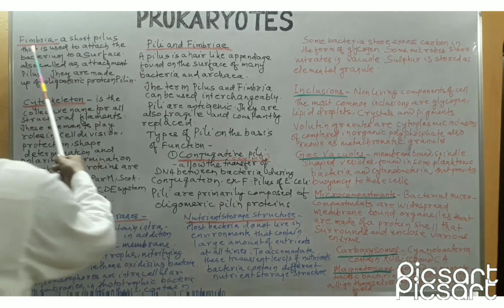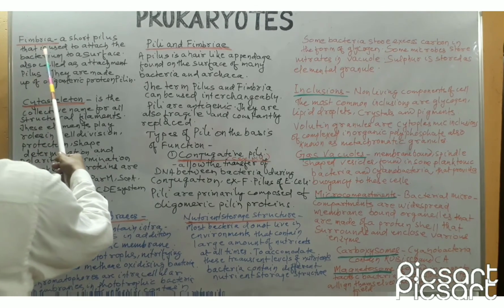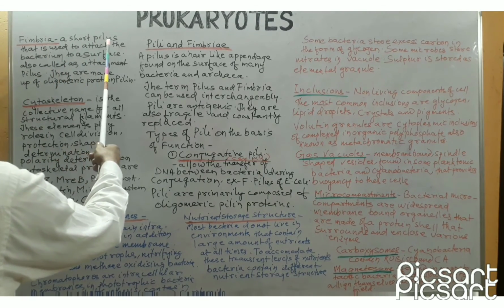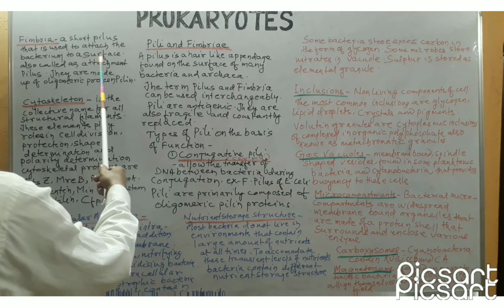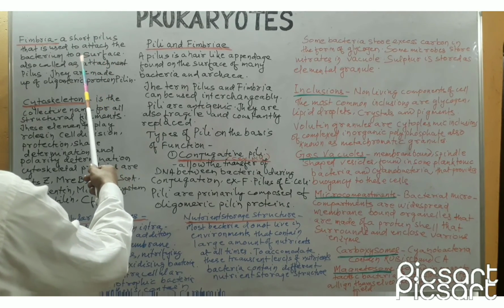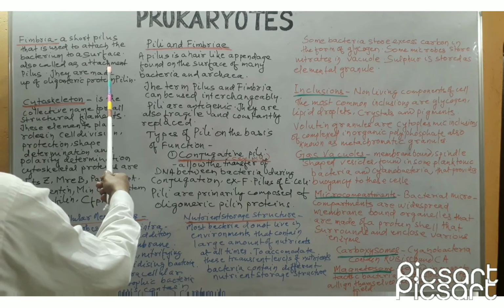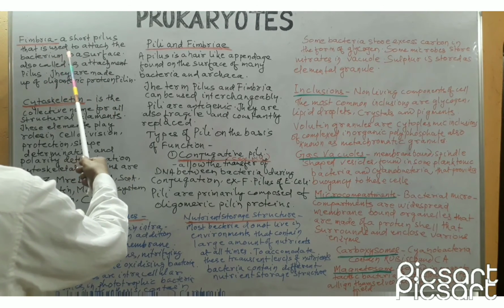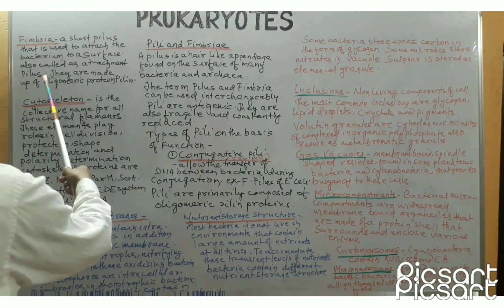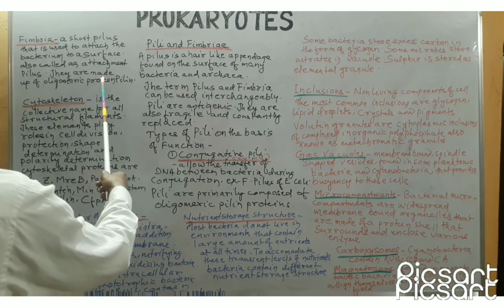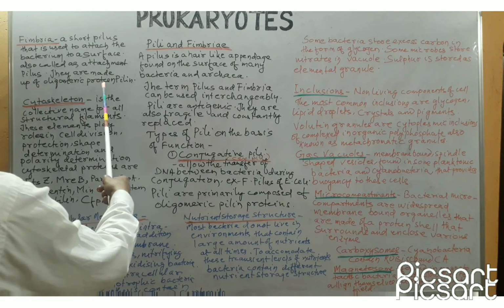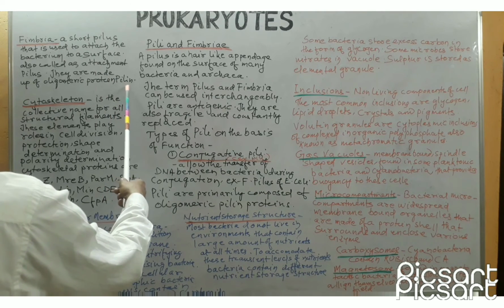Then fimbria. Fimbria is a short pilus that is used for attachment. Fimbria is used to attach the bacterium to a surface. So, they are called attachment pili. They are also made up of oligomeric protein known as pilin.